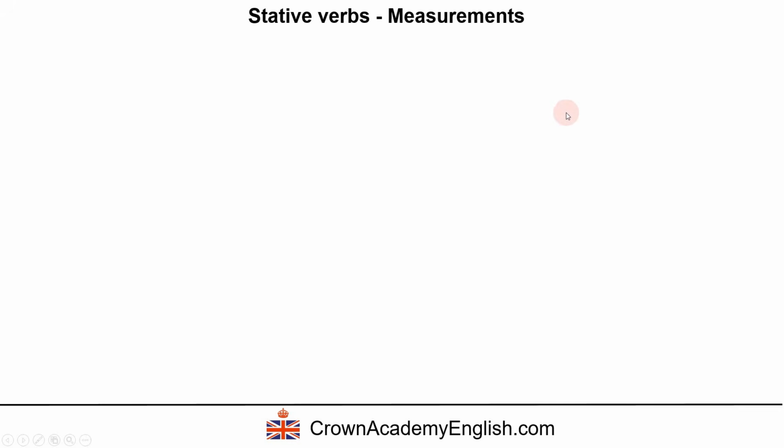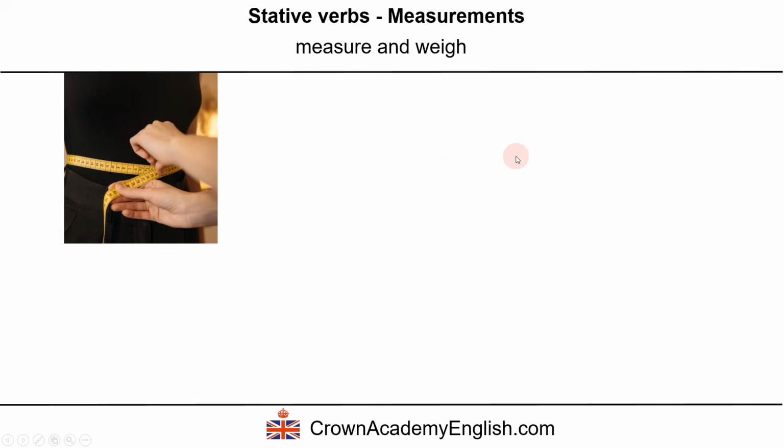Measurements. So we have two verbs here, measure and weigh. Her waist measures 74 centimeters. So her waist, this is her waist around here, just above the top of the trousers. Her waist measures 74 centimeters in the present simple.